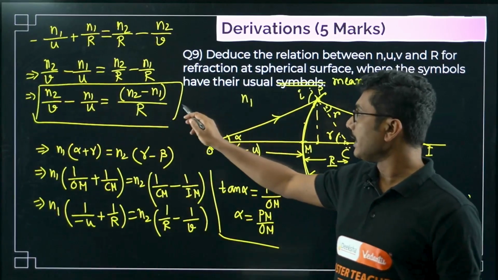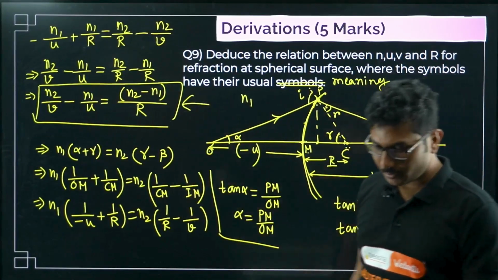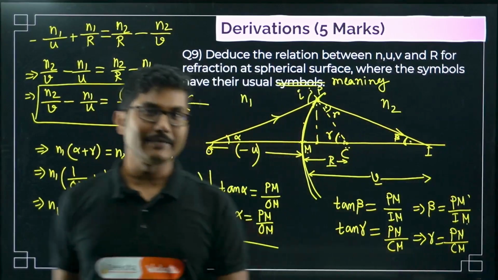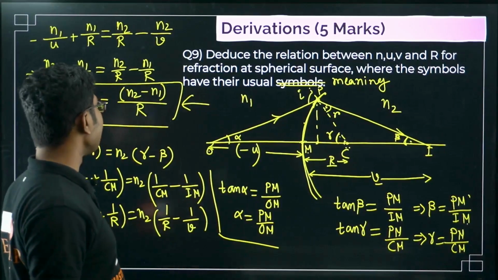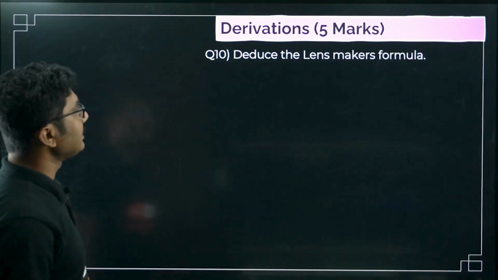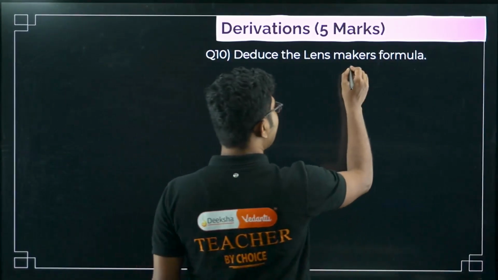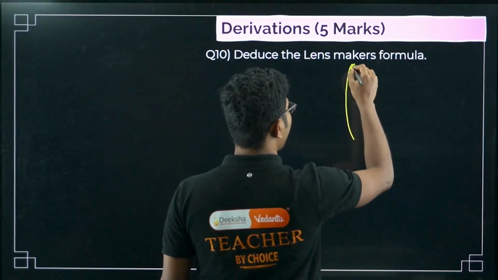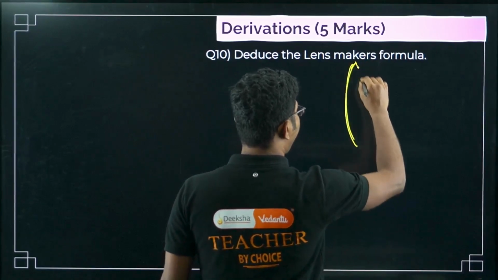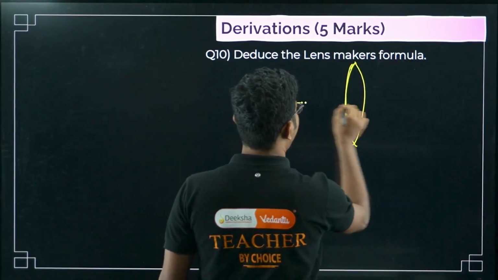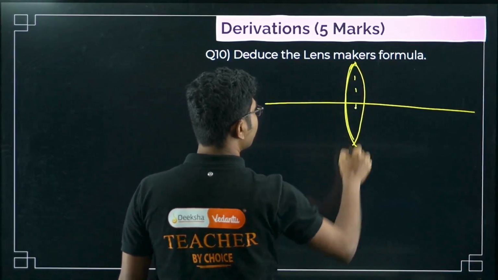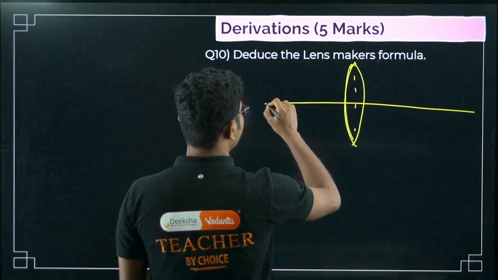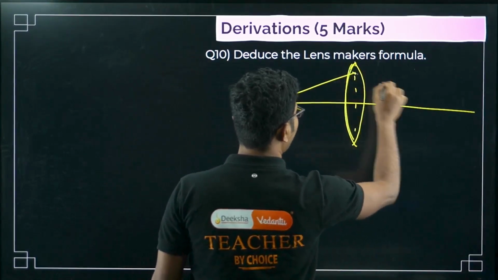Now this derivation is important, this formula is also important, because the next derivation that we are going to do is based on this formula itself, that is the Lensmaker's formula. So deduce the Lensmaker's formula. First of all, you have to draw the diagram. Suppose there is a lens, and again for lens also the same paraxial concept will go on.